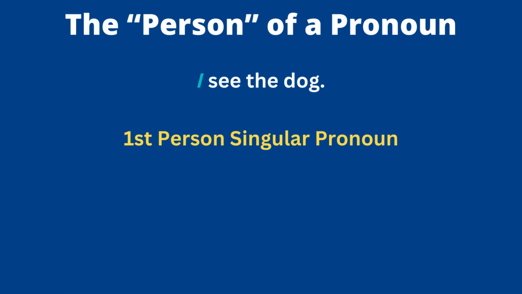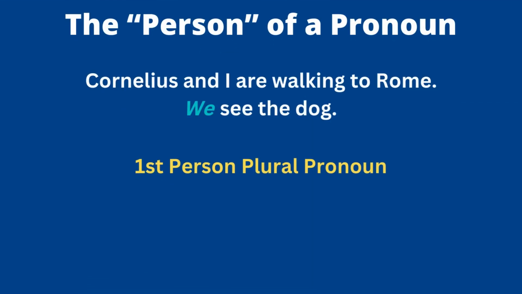Okay, so let's look at a few examples. If I said, I see the dog, that's a first person singular pronoun, right? I is the pronoun. If I said, Cornelius and I are walking to Rome, we see the dog would be how I could make it into a pronoun. The we is replacing I and Cornelius, or Cornelius and I.